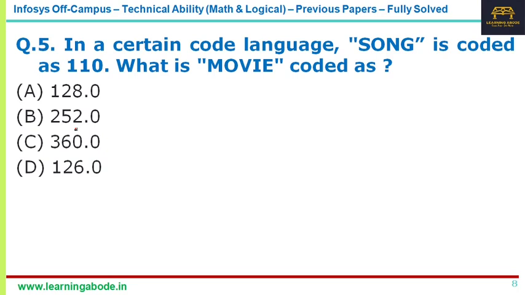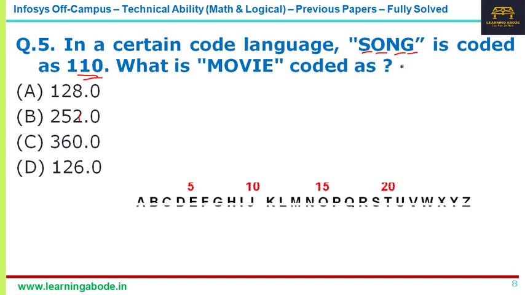So what is a movie coded as? In most of these questions, if they are giving numbers, most often it will be based on the position of each of the alphabets. Sometimes it may be based on some other logic, but most often that is how it is. So let us check that first.